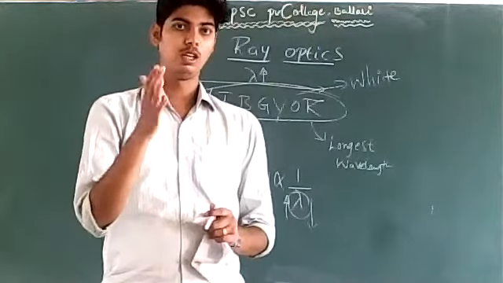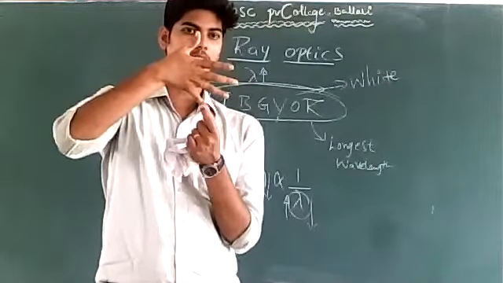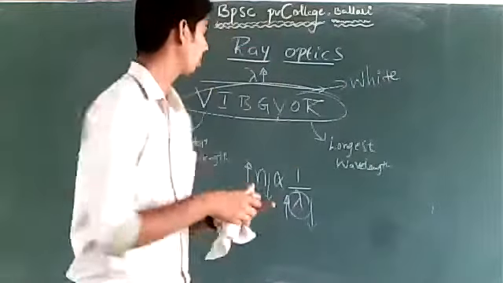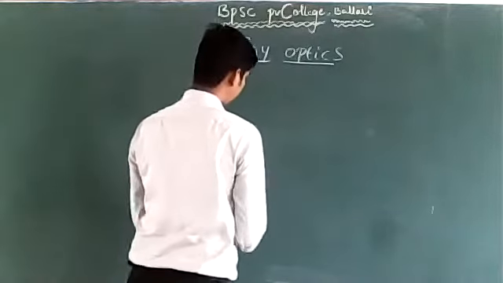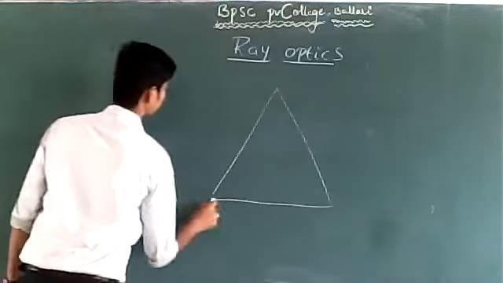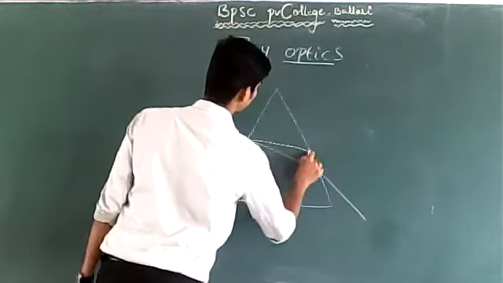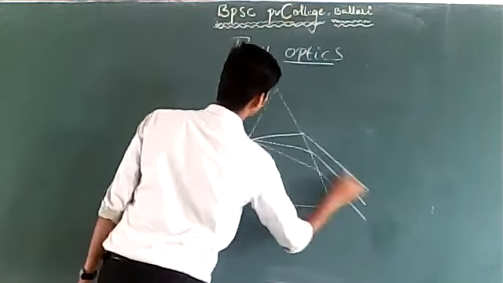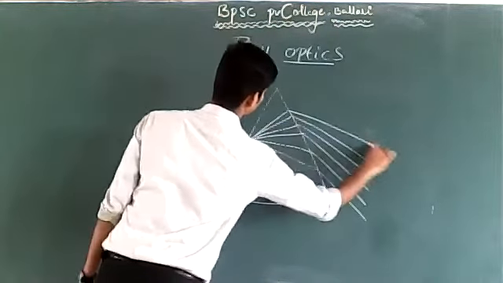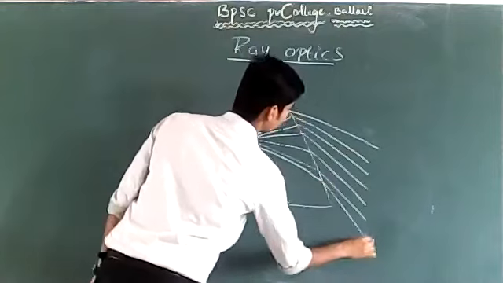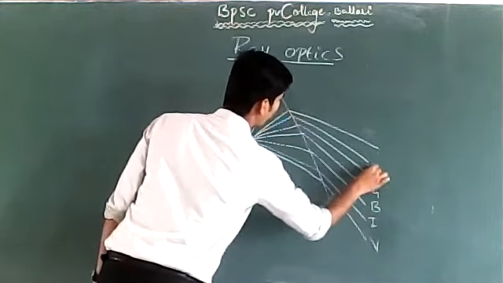Remember this much: when dispersion happens in a prism, violet is at the bottom and red is at the top. If you remember the dispersion diagram taught in school, it is drawn this way. This is a prism. White light is allowed to pass through the prism, and it undergoes dispersion. Here we have violet, indigo, blue, green, yellow, orange, red.